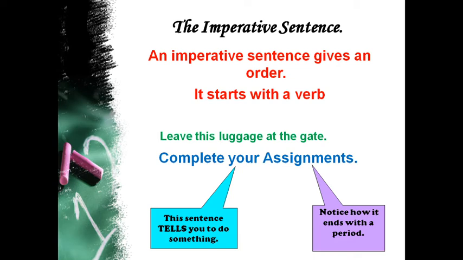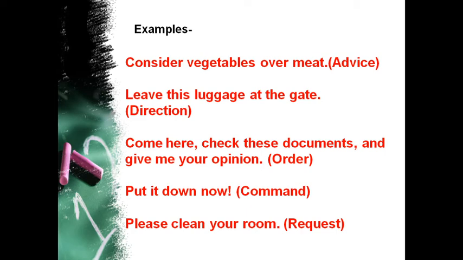Next one, we have different kinds of imperative sentence. In some situations, imperative sentences are used for other purposes also. For example, consider vegetables over meat. This is not a command, it's advice. Next, leave this luggage at the gate. It shows the direction. Come here, check these documents and give me your opinion. It's an order. Put it down now, it's a command. Please clean your room, it's a request.